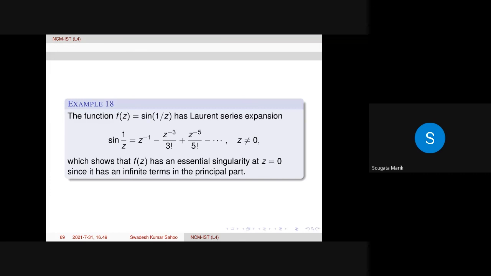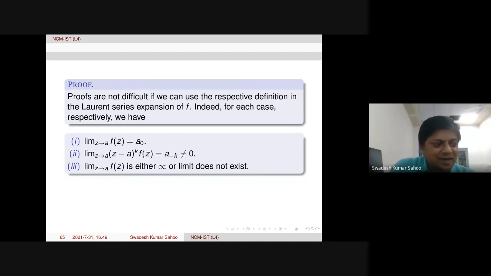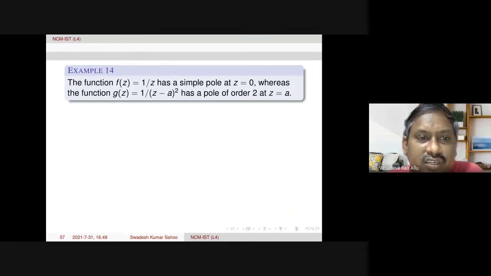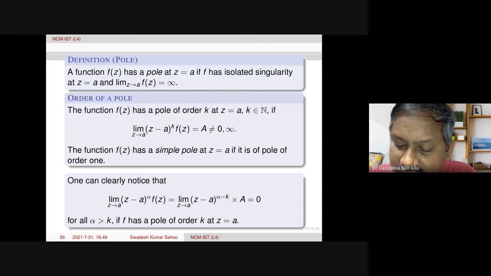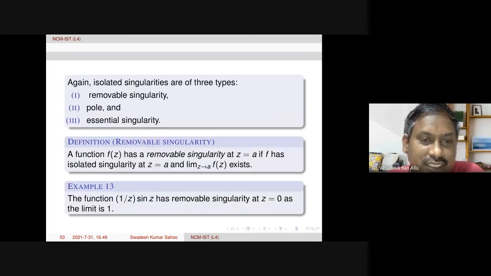Can you give one example of a non-isolated singularity? So you take 1 by sine 1 by z.